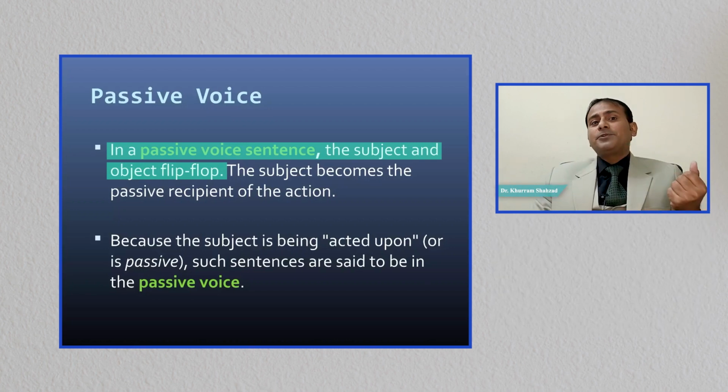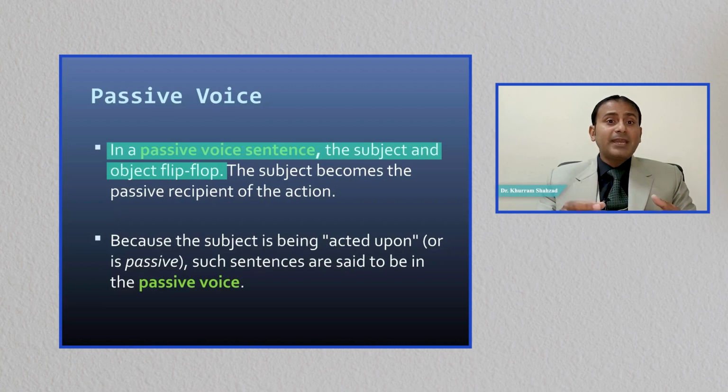And why have I told you about this? Because yes, I know at matric level or FA or FSc level, you are supposed to change the voice of the sentences. So you are given these exercises or such types of questions in the paper. But you should remember that it is said that practice makes a man perfect.